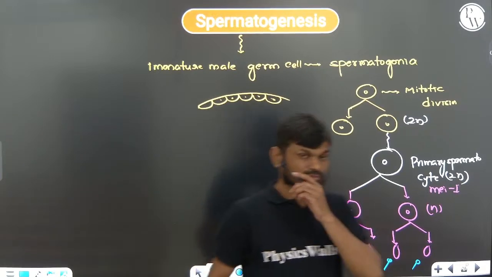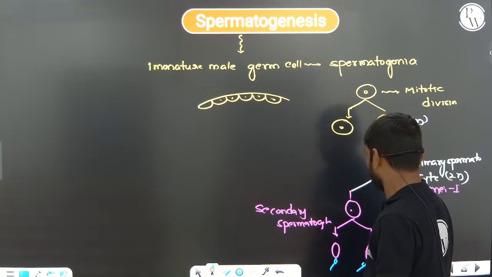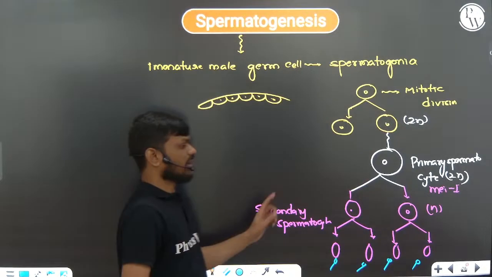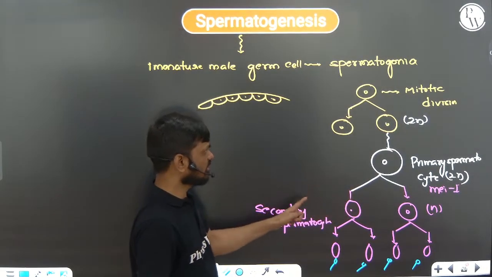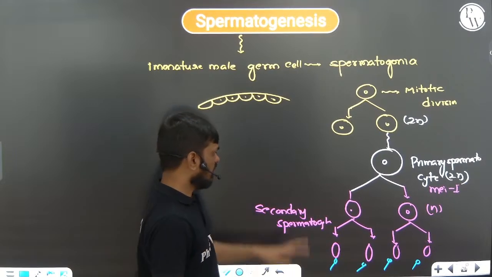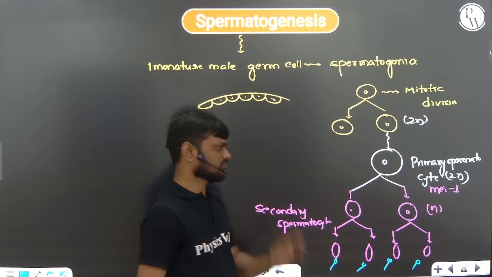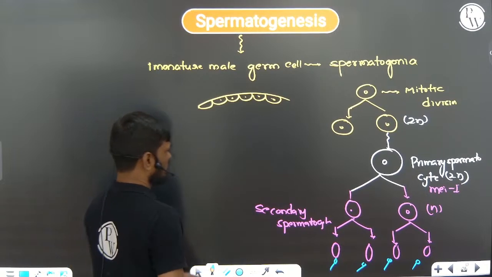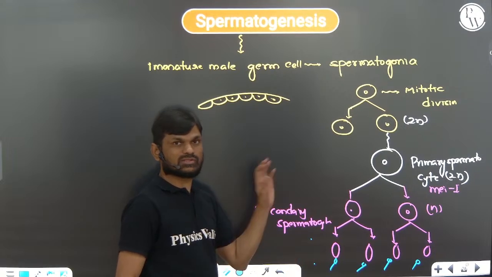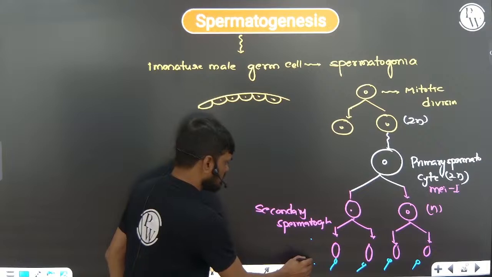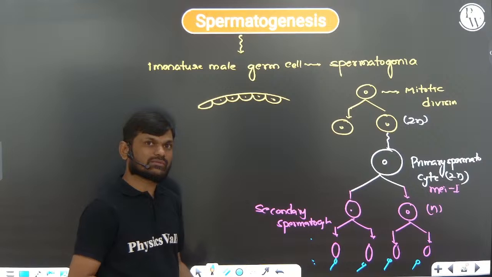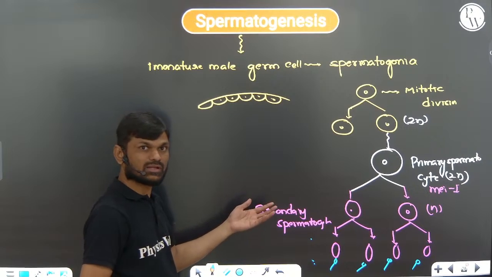So this is about spermatogenesis. Now, if one primary spermatocyte undergoes meiotic division 1, we get two secondary spermatocytes and four sperm. When the spermatids are converted into sperms, that is called spermiogenesis. Now the sperms from the seminiferous tubule come into the accessory duct. That is called spermiation.